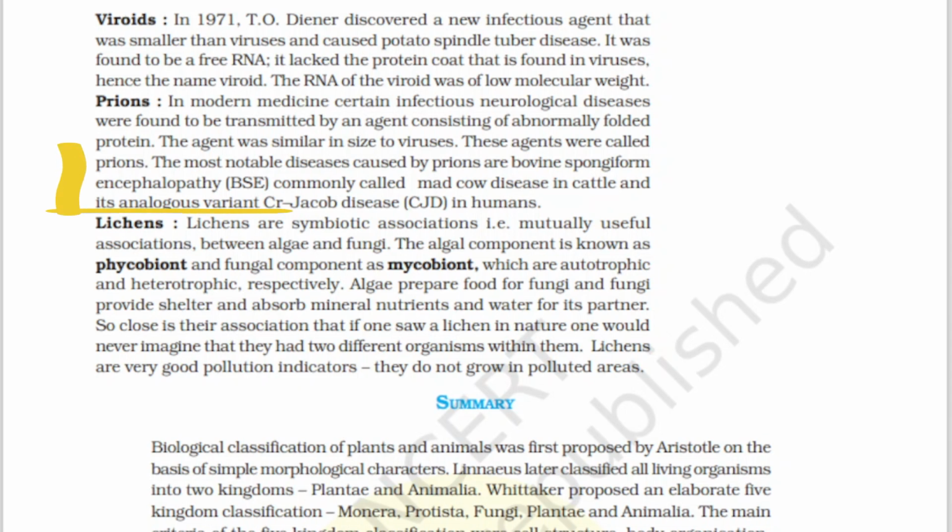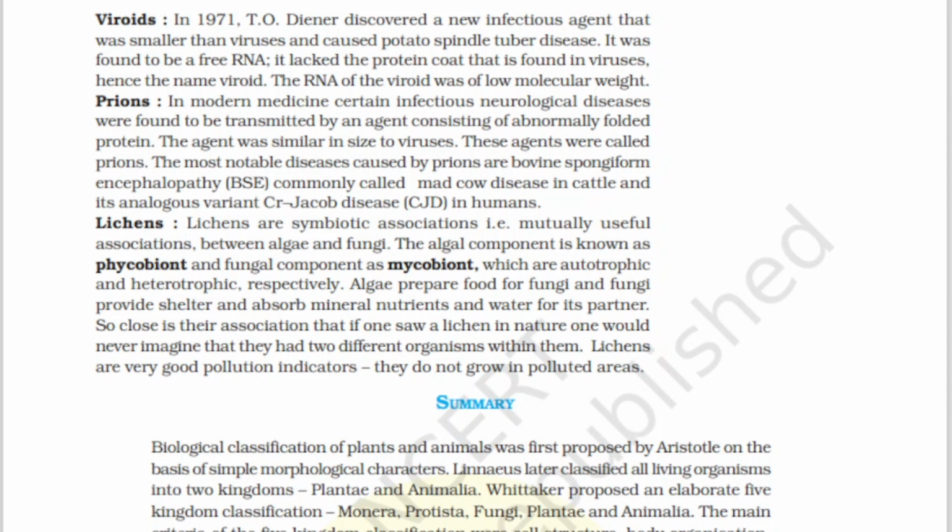The most notable diseases caused by prions are bovine spongiform encephalopathy, BSE, which is commonly called mad cow disease in cattle, and its analogous variant, Creutzfeldt-Jakob disease in humans, CJD. These are the two diseases associated with prions.